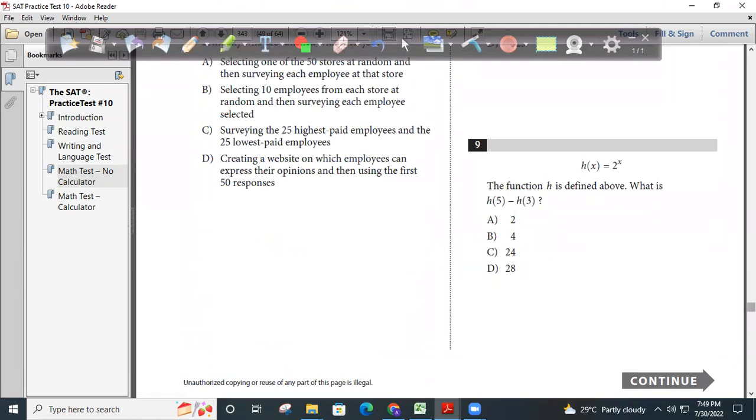Tell me the answer for the 9th one. I can see another function, a simple question. h of x is given. It's asking what is h of 5 minus h of 3.